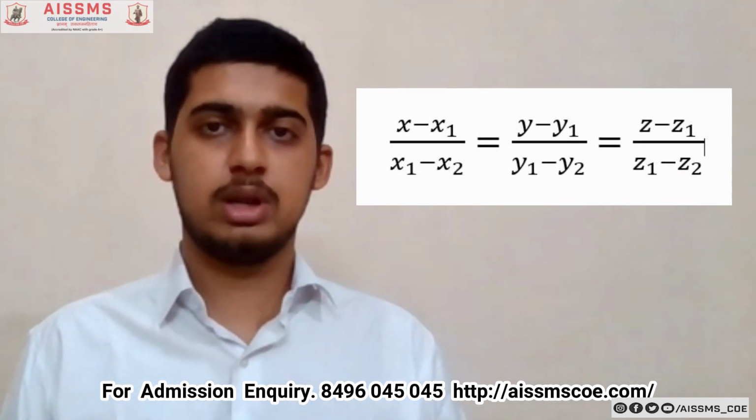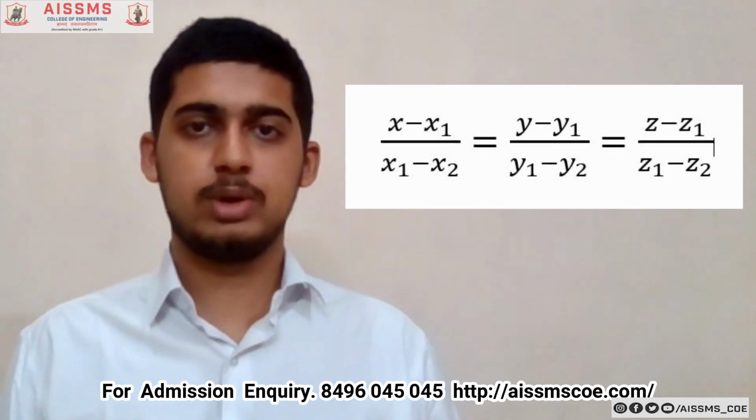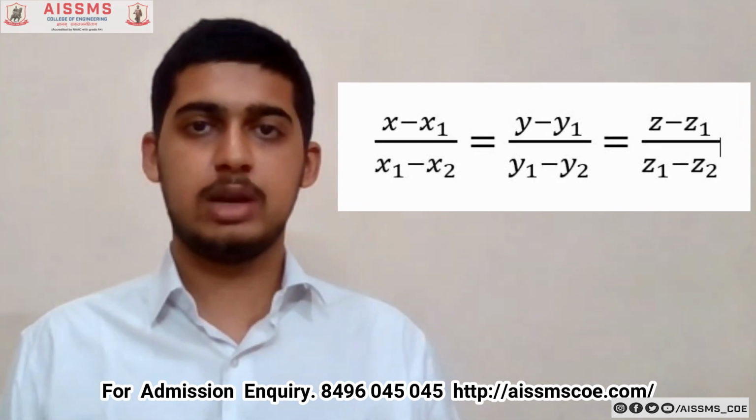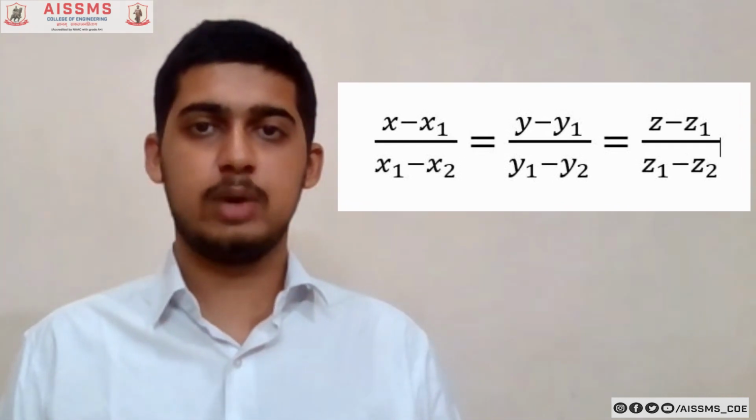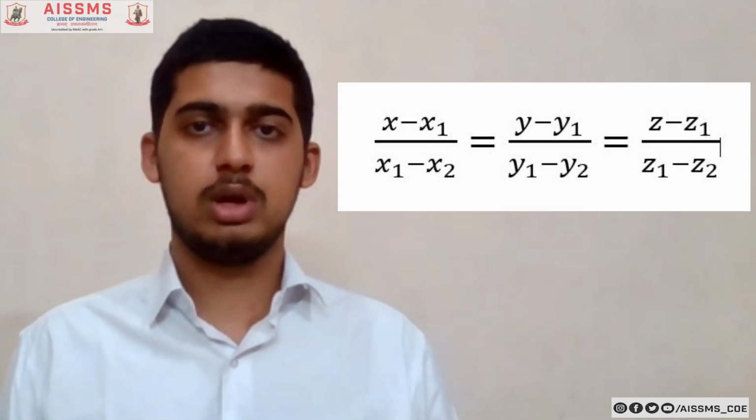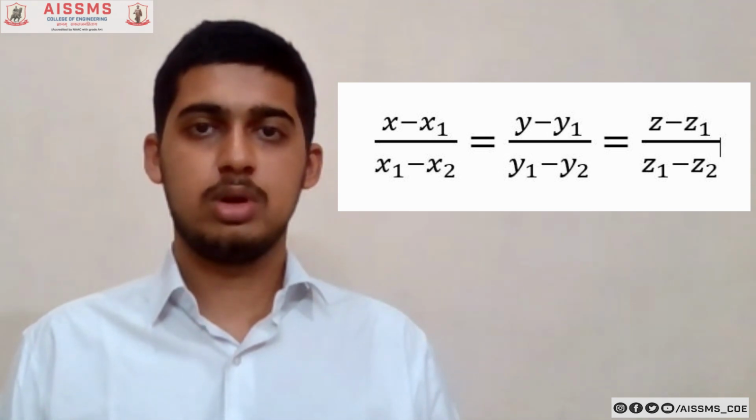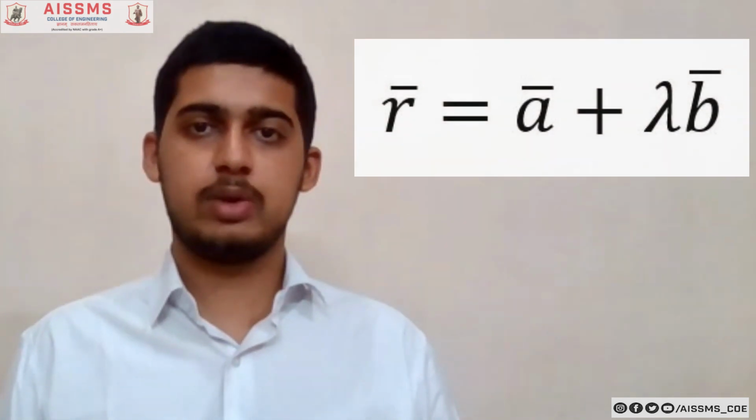The Cartesian equation of this line is given by (x - x1)/(x1 - x2) = (y - y1)/(y1 - y2) = (z - z1)/(z1 - z2), where x1 - x2, y1 - y2 and z1 - z2 are the direction ratios of the line. We can also represent this line using a vector equation.